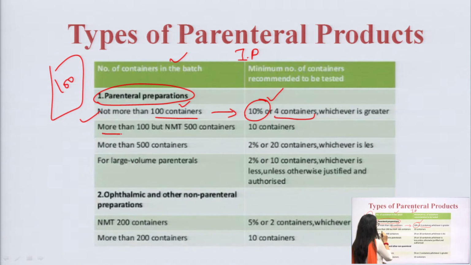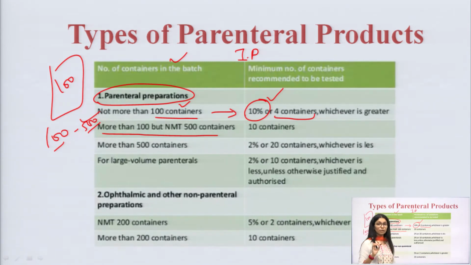Another option we can go for is if you have 100 to 500 containers in a slot. Now, I told you what a slot is. Basically, when we are doing production, we are producing n number of parenteral products in a production area. So, we have lakhs and lakhs of production, right. So, in a slot, for example, we have 100 to 500 containers. From 100 to 500 containers, how many do we have to select? We cannot select randomly, right. We have to get the particular number as mentioned in the IP.